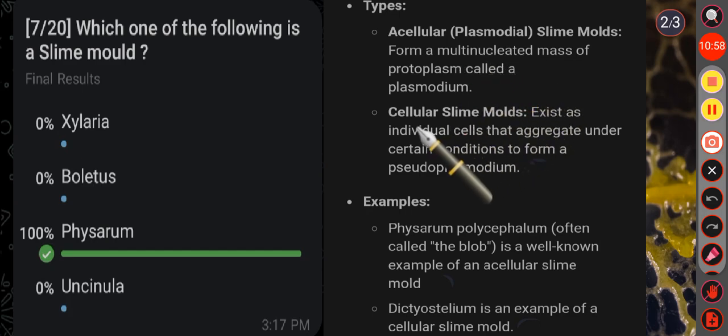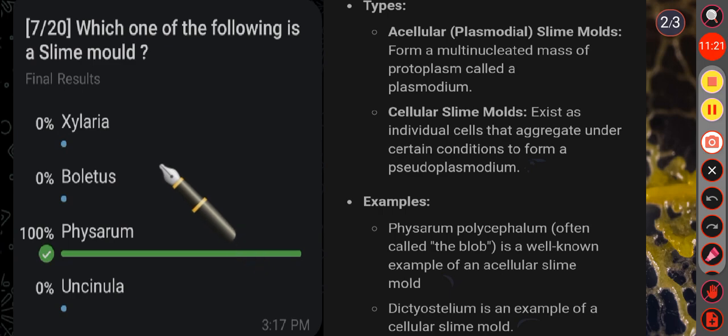Then the other type, cellular slime mold, exists as individual cells that aggregate under certain conditions to form a pseudoplasmodium. Here Dictyostelium is an example of a cellular slime mold. So here the correct answer is option C.